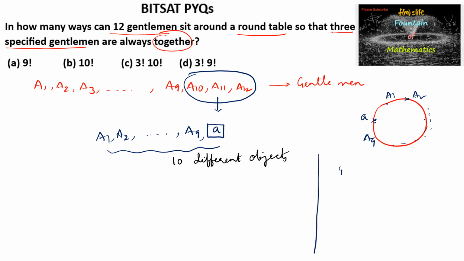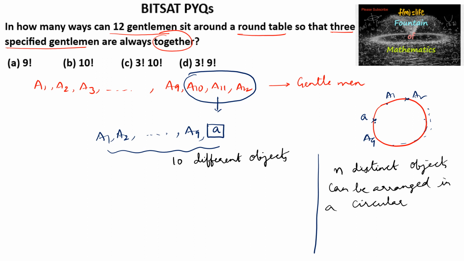We know that if there are n different or distinct objects, they can be arranged in a circular or round table in n minus 1 factorial ways, because in a round table, until and unless one object is fixed, we cannot fix the other.